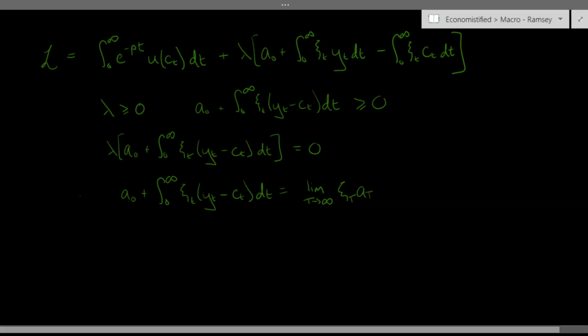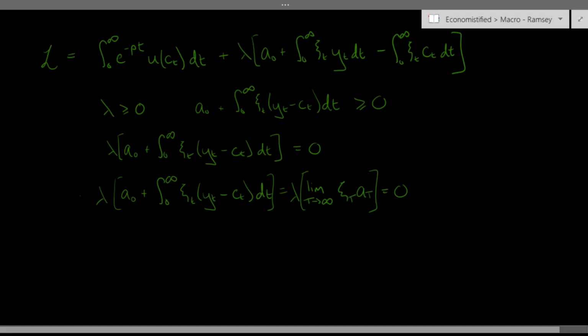So this full expression, which we derived just by integrating the flow budget constraint, a linear first order differential equation, with respect to t, gave us this expression. Now clearly if we multiply both sides by lambda, on the left-hand side we just get our complementary slackness condition, and on the right-hand side we get this, which is equal to 0.